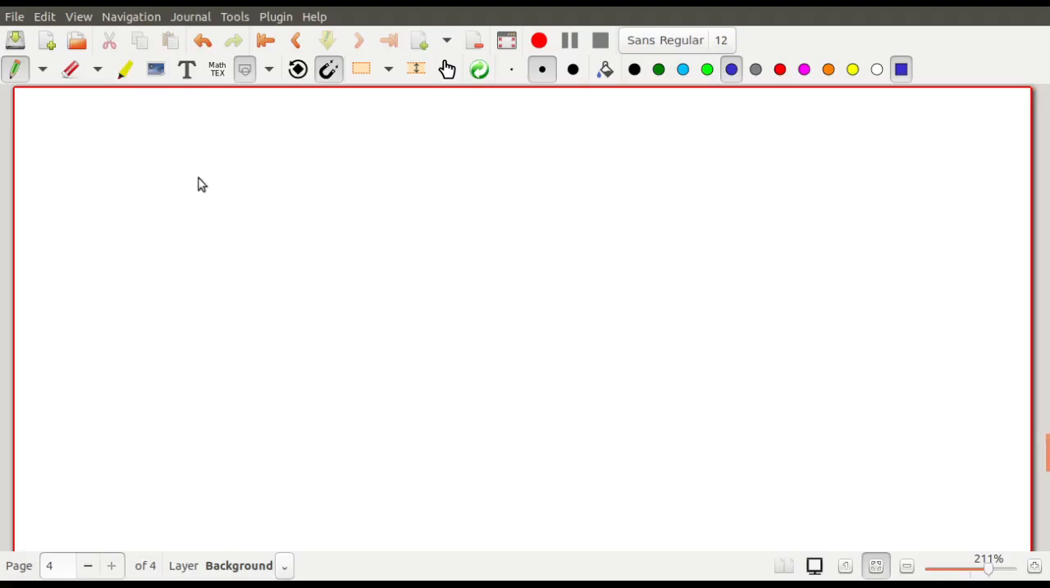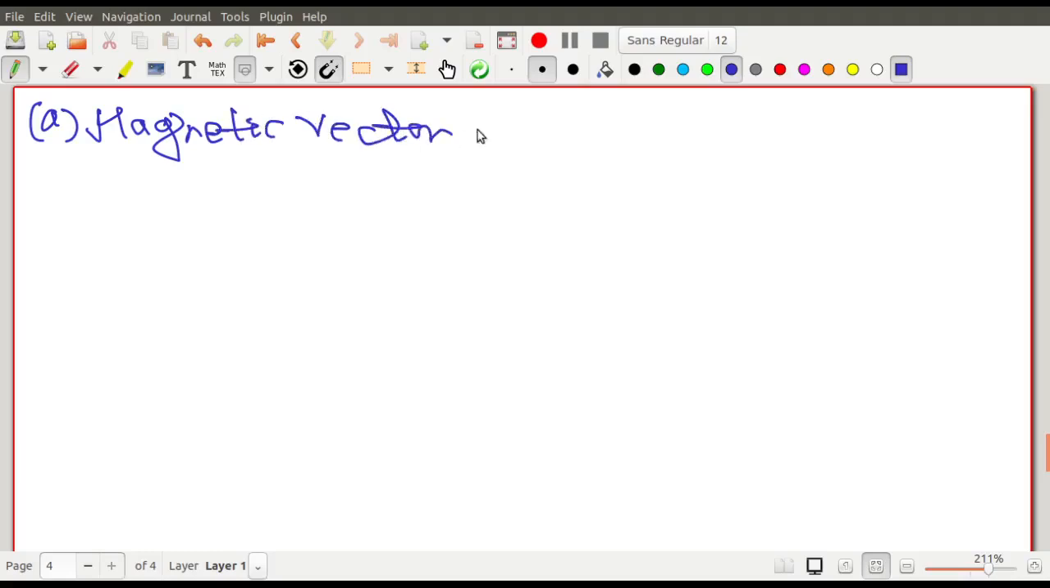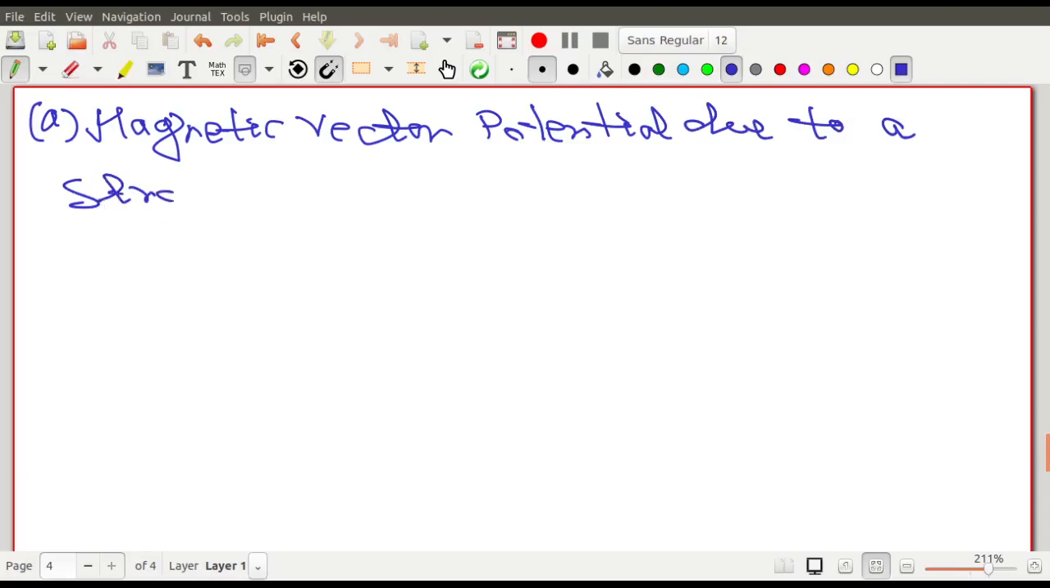So now let us show you some application for the straight wire. So vector potential for the straight wire. Straight wire and solenoid, these are the two examples to be studied in your syllabus. So I will study both of them. At least in today's class, I will try to cover up the straight wire. So magnetic vector potential due to a straight wire.